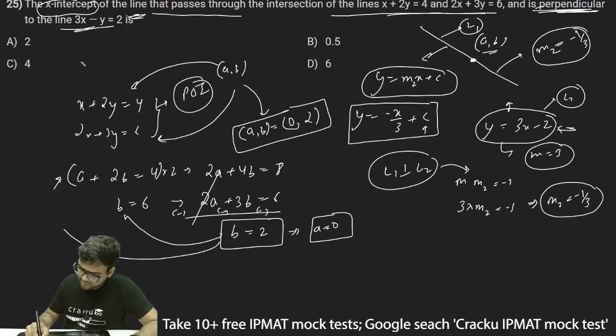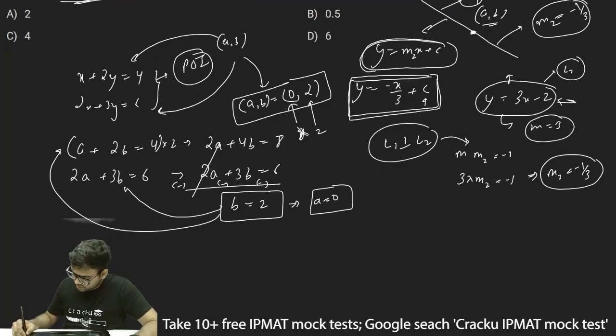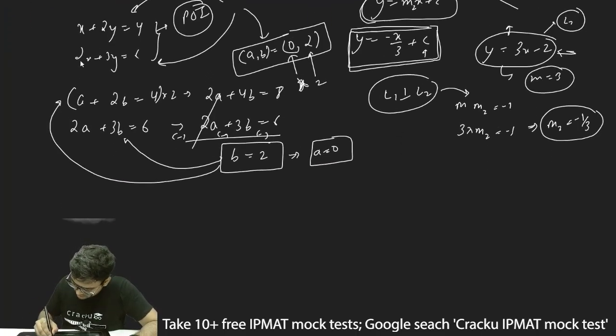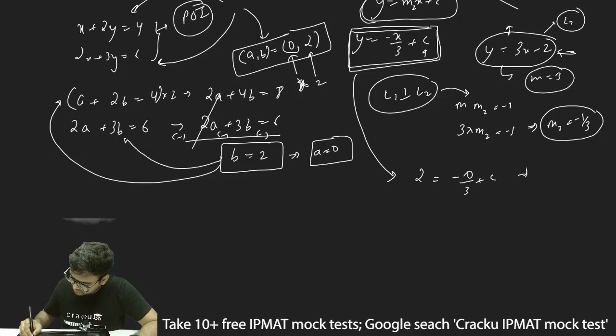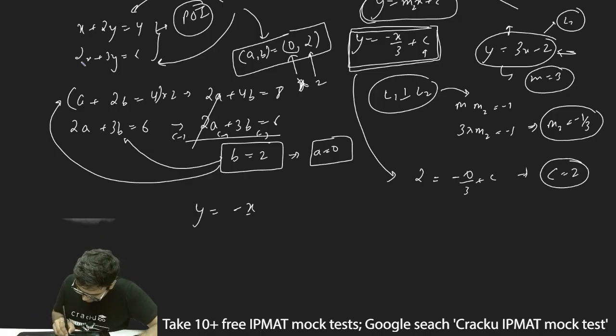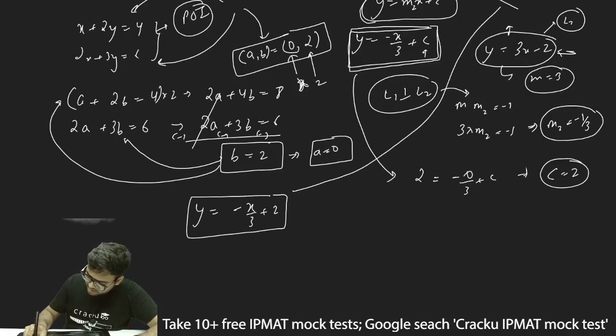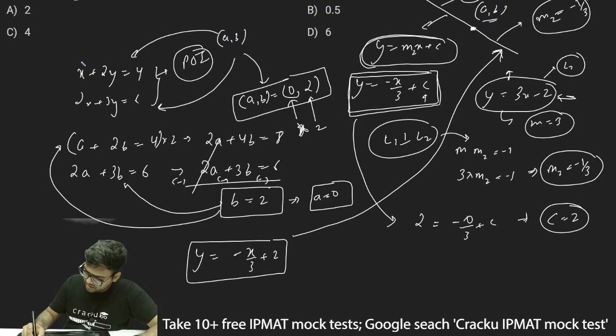Now this point a comma b is passing through the line y is equal to minus x by 3 plus c. Instead of x, I can put the value 0, and instead of y, I can put the value 2. So 2 is equal to minus 0 by 3 plus c, and thus we get c is equal to 2. Thus y is equal to minus x by 3 plus 2 will be the equation of this particular line, which is line L2.